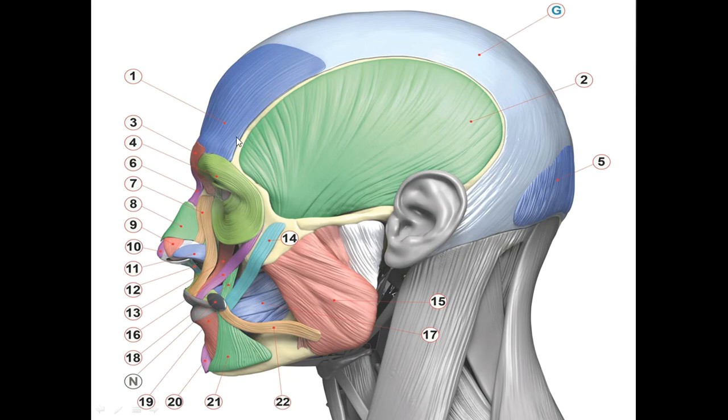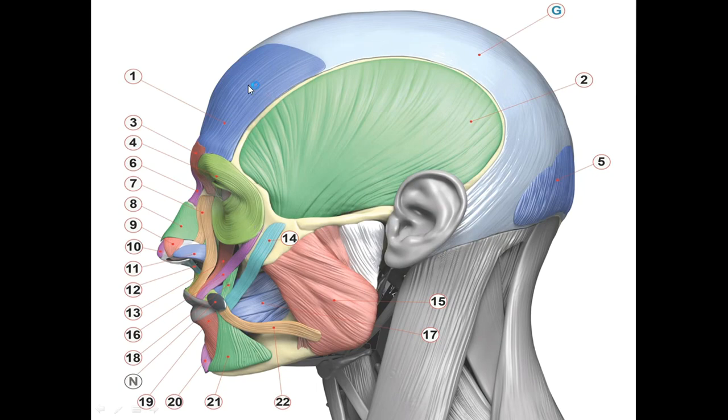Between muscle and muscle there is a tendon, and at the end of the tendon there is an aponeurosis. So this aponeurosis that connects the frontal belly and the occipital belly is called galea aponeurotica.